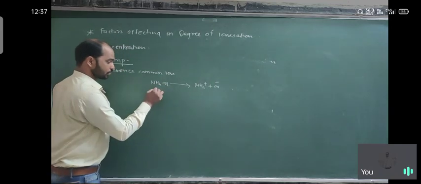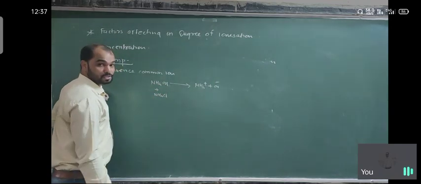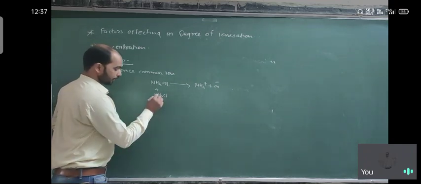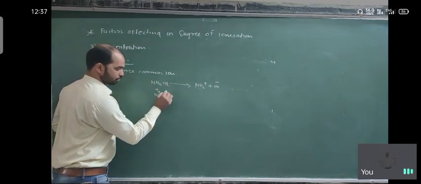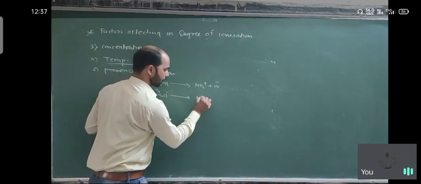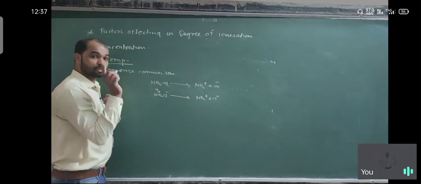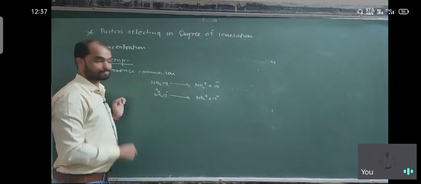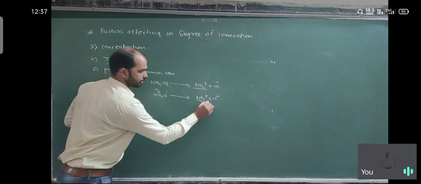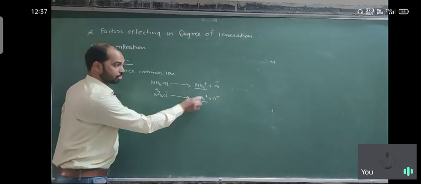In the given solution, if we add NH4Cl, it also produces NH4 plus and Cl minus. So if we add NH4Cl into NH4OH, this NH4 plus is common. This is the common ion.